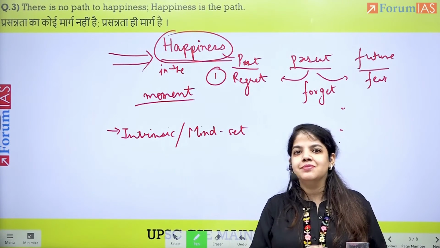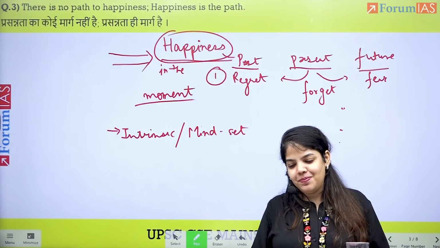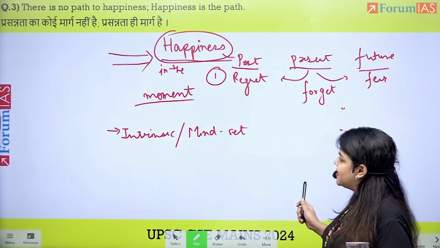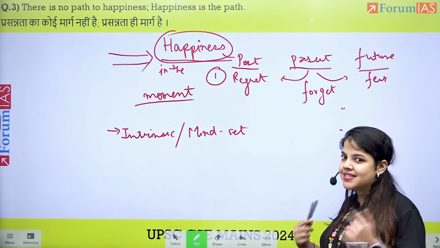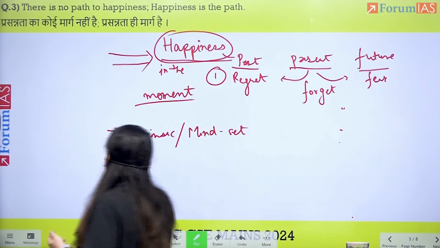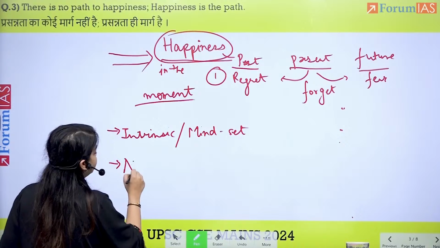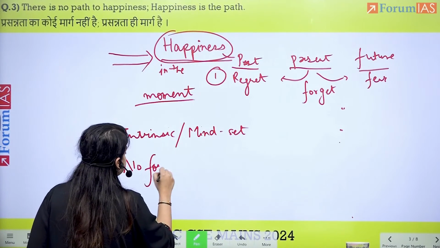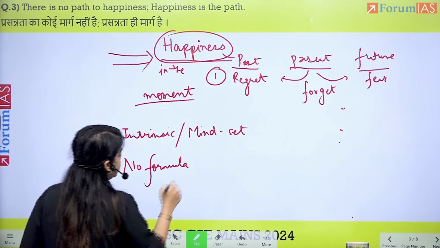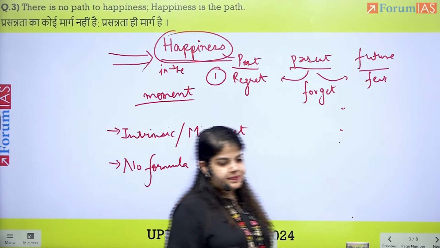One person can still be satisfied and the other cannot be. So, happiness is intrinsic to a person. It is a mindset. And at the same time, it has no formula. That is happiness.